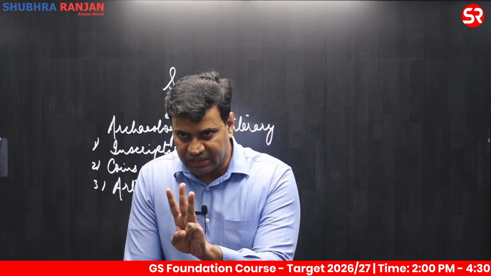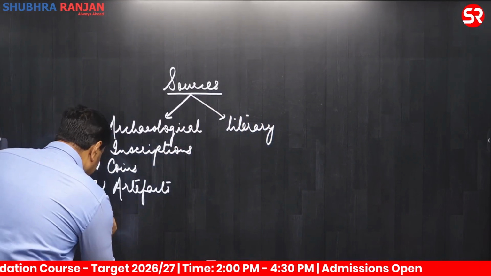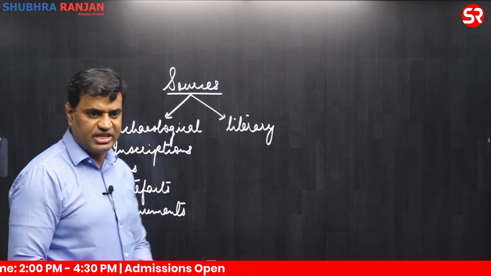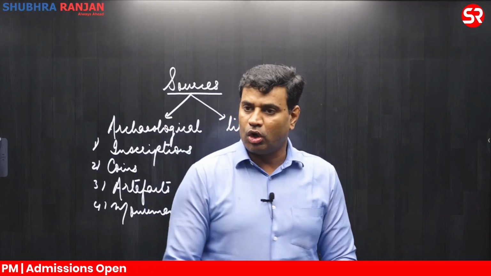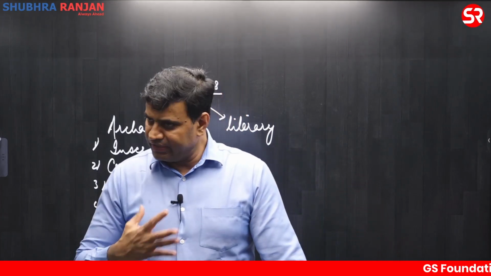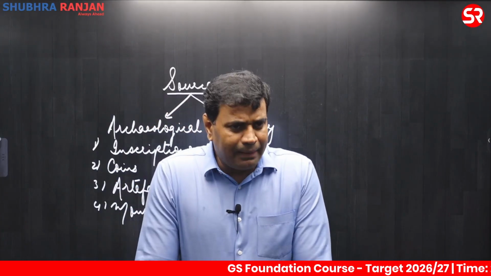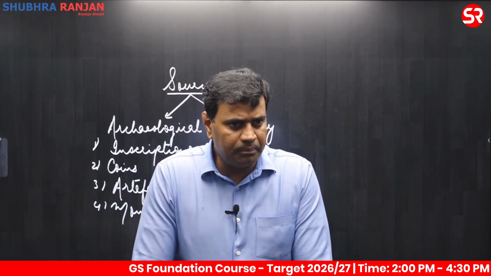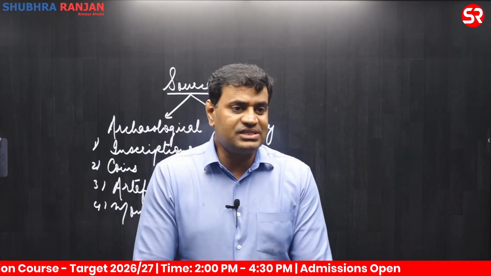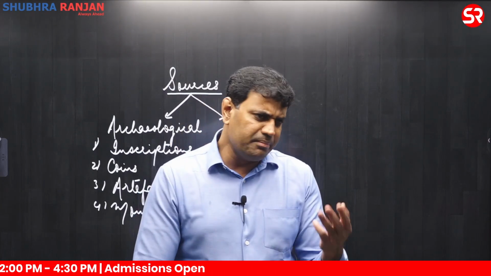The fourth and last one under the archaeological category comprises a large number of monuments which were made in ancient India. Monuments can be religious, and monuments can be secular also. We have a large number of religious monuments in ancient India, the most important being temples constructed by followers of Brahmanism, stupas constructed by followers of Buddhism, and some basadis and temples constructed by Jain followers. Three major religions were there.